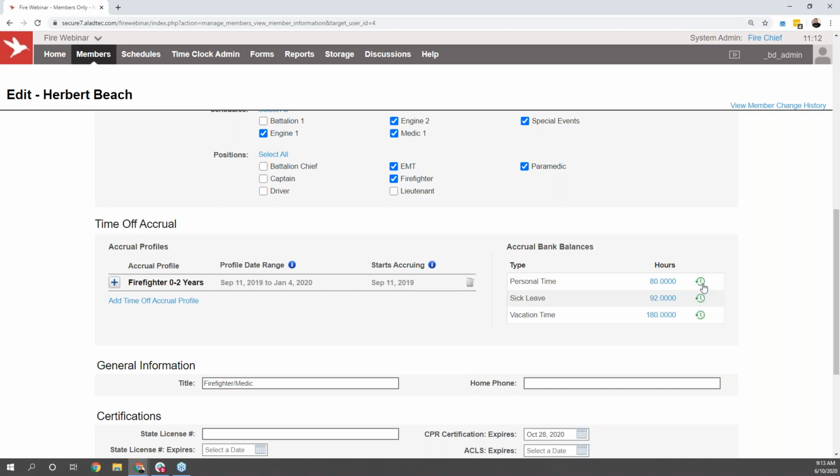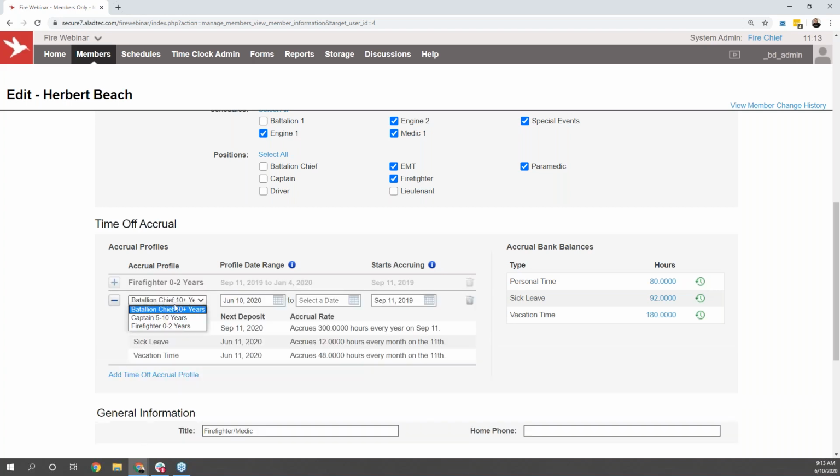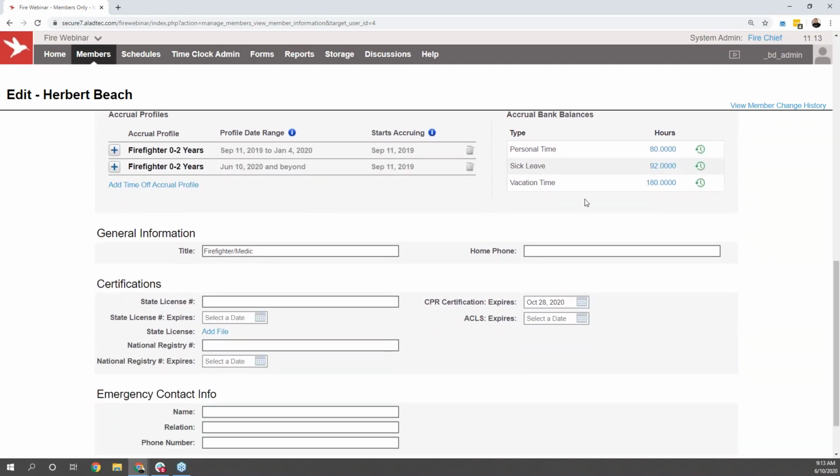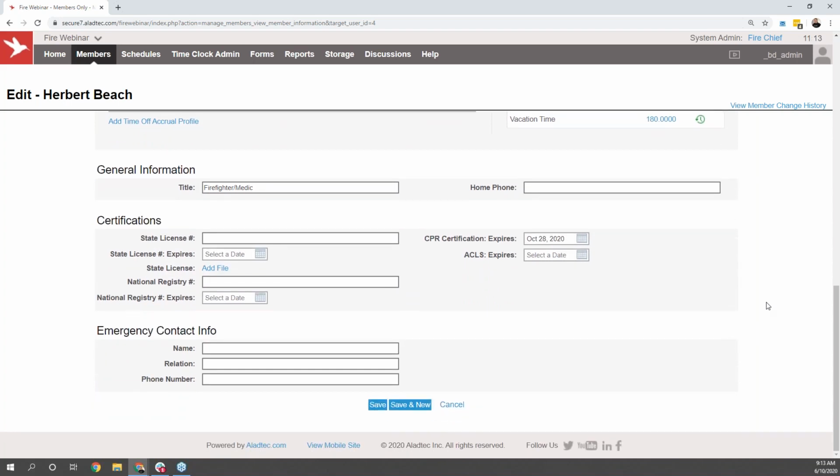Every single change that happens there is going to be fully tracked, and all time off accrual profiles are going to be completely customizable, and you can set them up to automatically advance from one profile to the next profile as well. Beyond that, everything I was noting earlier can be completely customized to whatever you want to have tracked within your Aladtec system.